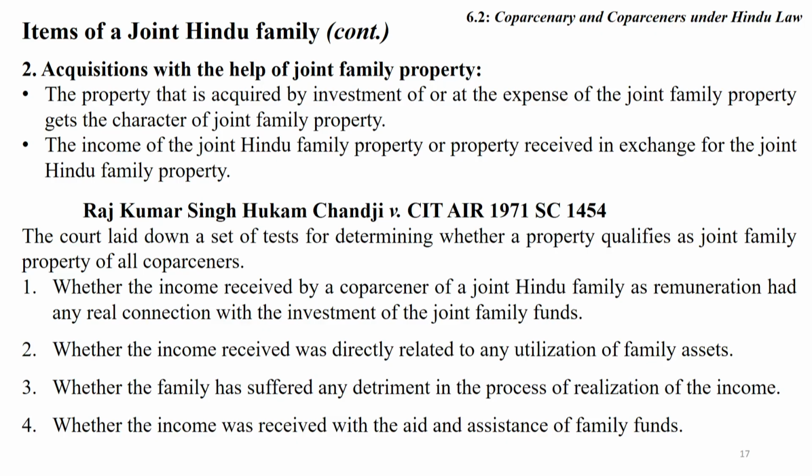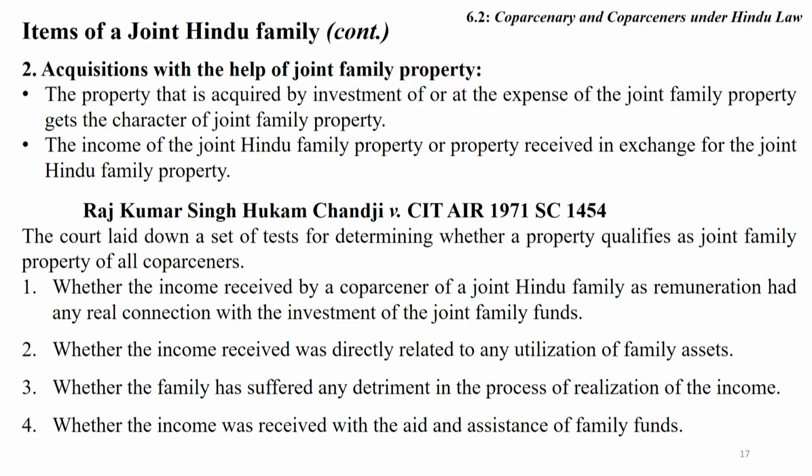The court laid down the test in the Rajkumar Singh case. The different kinds of tests laid down show how we can understand the property. Whether the income received by a coparcener of a joint Hindu family as a remuneration had any real connection with the investment of joint Hindu family fund.